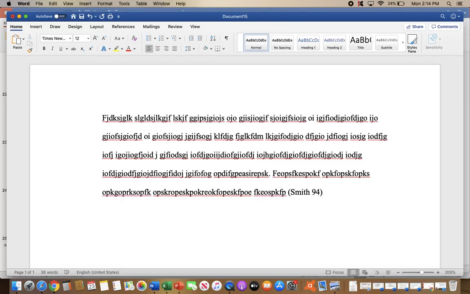Now here is a little difference with a block quote. Remember, normally the period goes after the citation. Normally it would go here. But for a block quote, the period goes before the in-text citation. Why? I don't know. MLA, let's make it consistent.